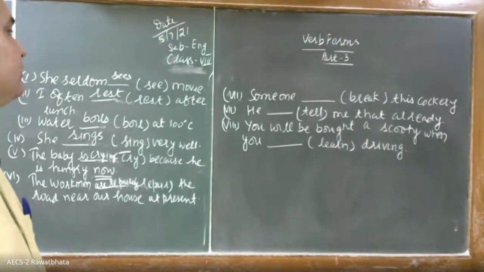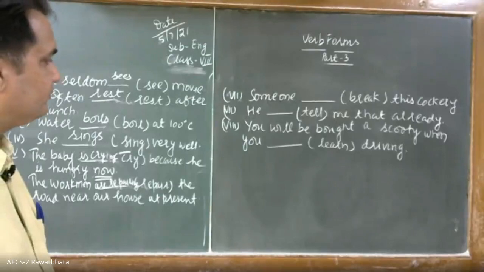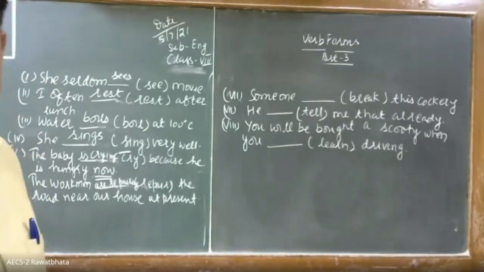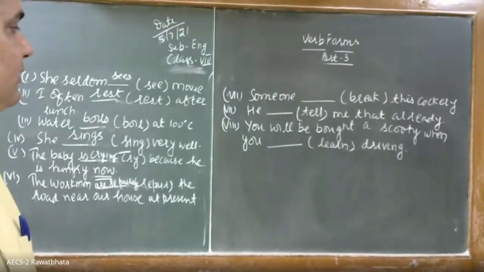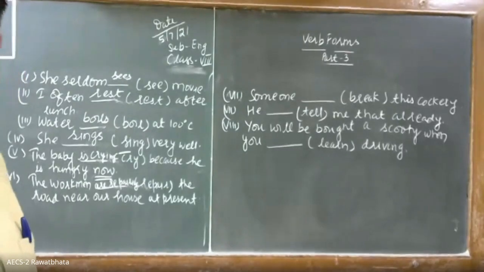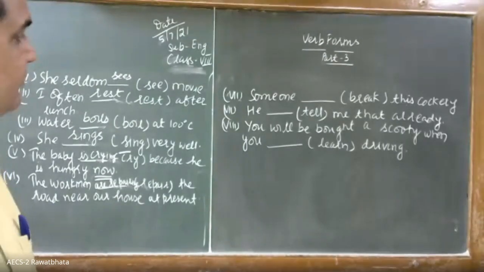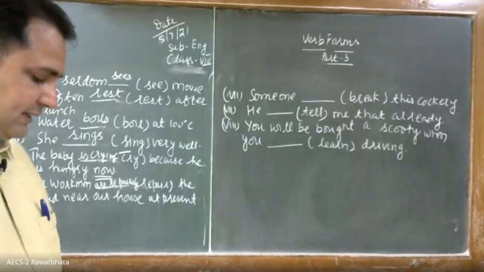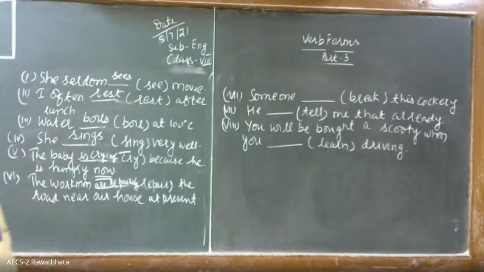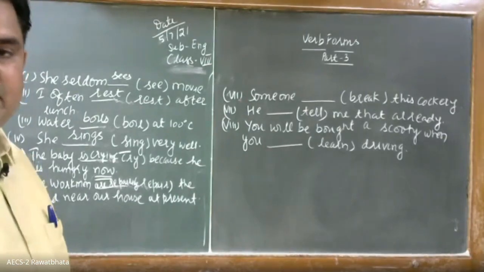You will be bought a scooty when you. Either you can say when you will learn driving, or when you have learned. You will be bought a scooty when you have learned driving.